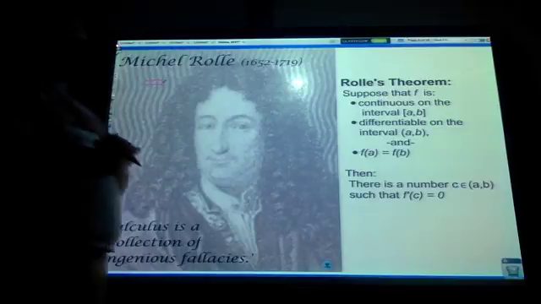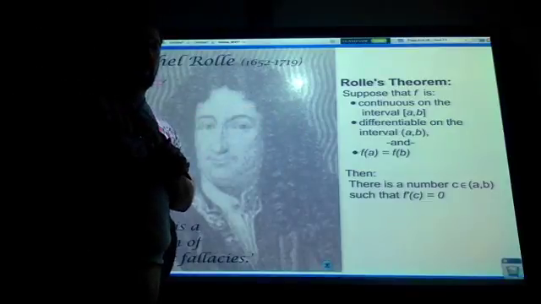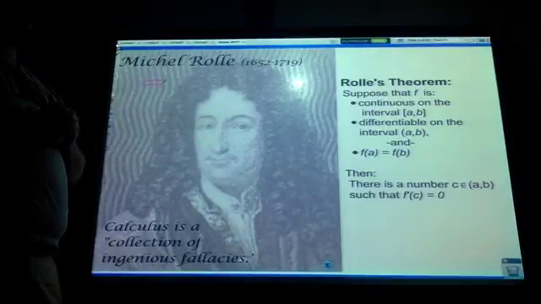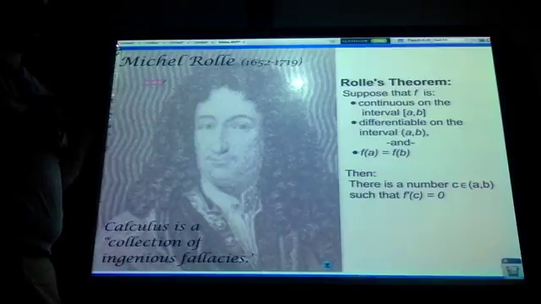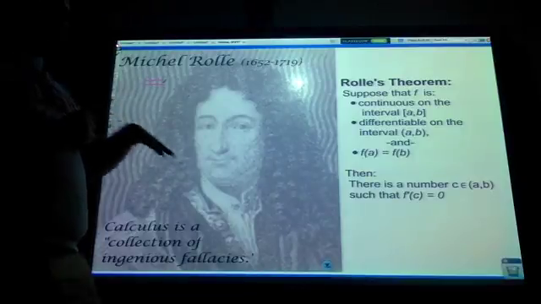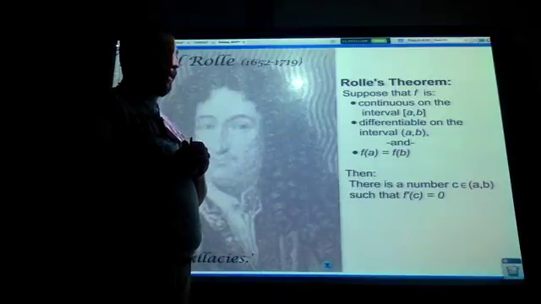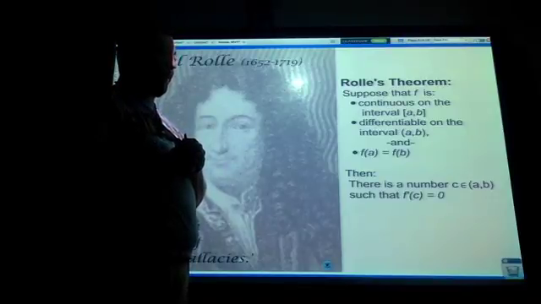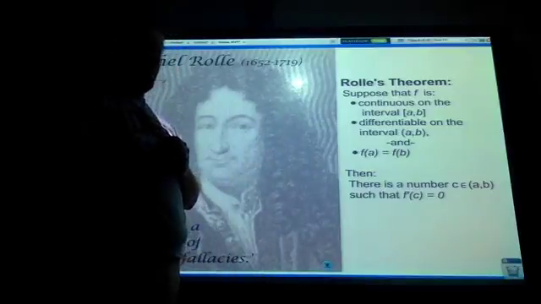So what does Rolle's theorem say? Suppose that f, a function, is continuous on the closed interval [a, b]. That means all the points between a and b, including a and b, work. It's differentiable on the open interval (a, b). Not really that important, but when you plug in f(a) and f(b), they're the same thing. I guess you really can't have asymptotes because you actually have points there. But at the very ends, f(a) and f(b) are exactly the same.